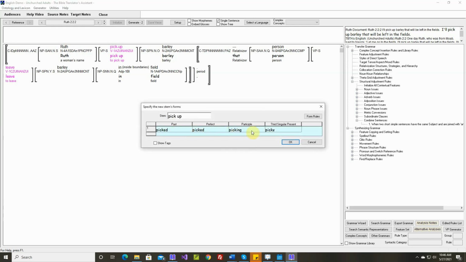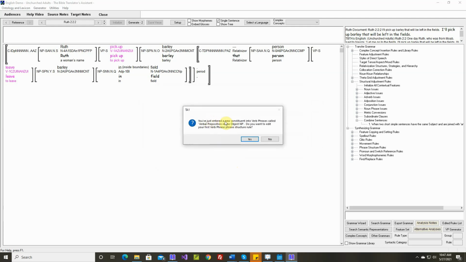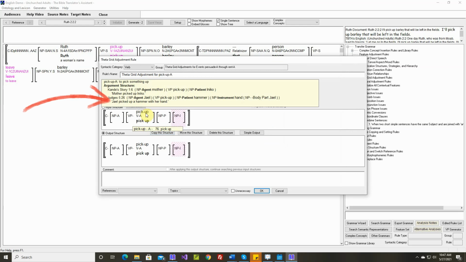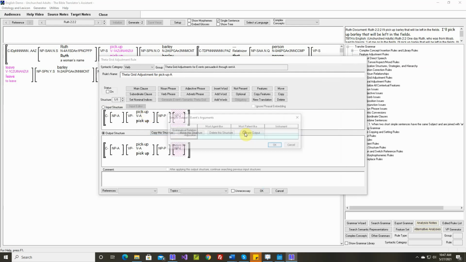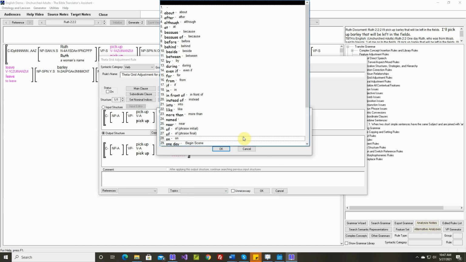Okay, picked, has picked, is picking, picks. You've just entered a new constituent of verb phrases called verbal preposition in the object NP. You want to edit your first verb phrase structure rule. We'll see this whenever we're dealing with a verb that includes one of these prepositions. We'll need to say no each time. Gail picked up a hammer with her hand. So the instrument is an oblique with the word with.